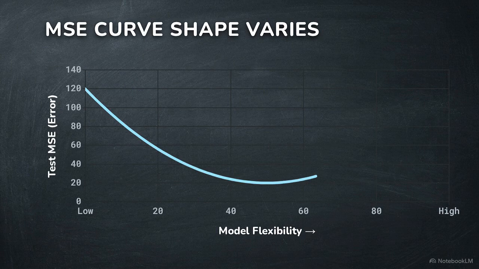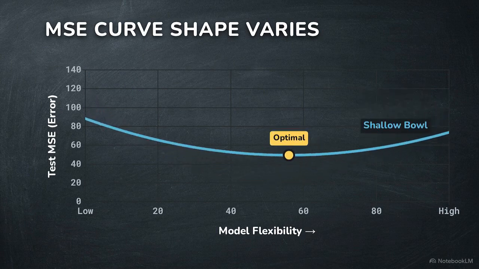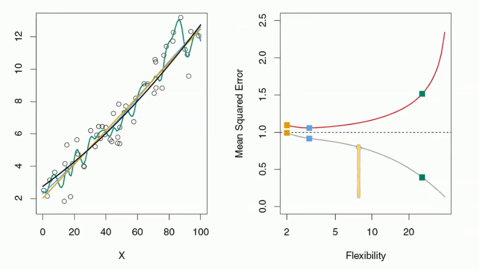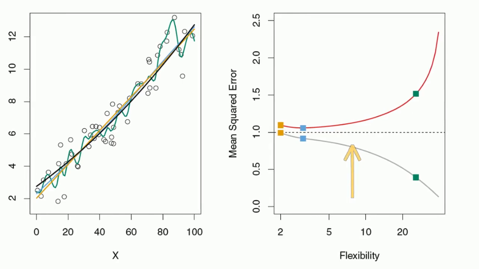This U-curve doesn't always behave the same way. Its shape depends on the problem we are trying to solve. In this environment, the real-world relationship is almost perfectly linear. The red test MSE curve is nearly flat, meaning there is no benefit to using a more complex model.